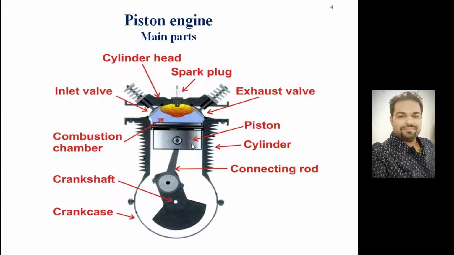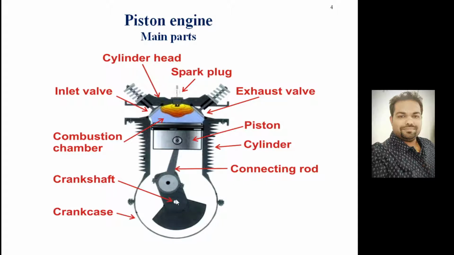And if you look, this piston will be connected to the crankshaft. This is the crankshaft, which will be directly coupled with your wheel. In the case of automobiles, it will be rotating the wheels, or you can couple this with a generator to create electrical energy. The crankshaft is connected to the piston by a connecting rod. So this is the connecting rod by which it will be connected to the crankshaft.